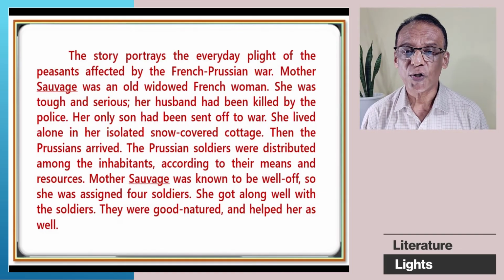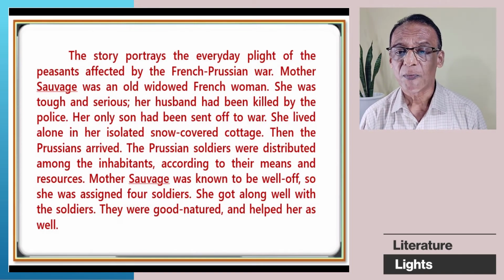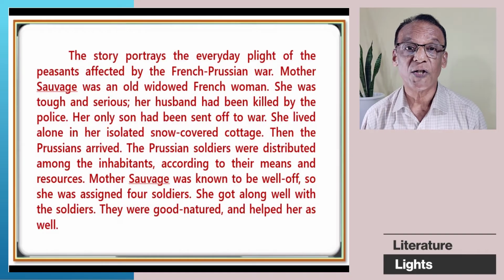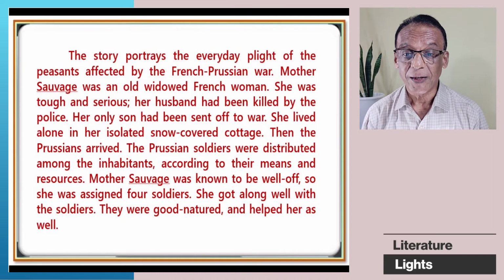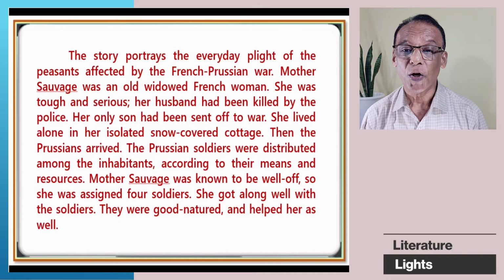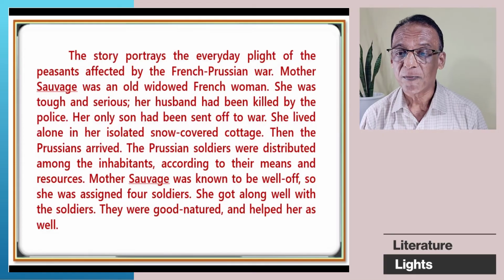Mother Sauvage was an old widowed French woman. She was tough and serious. Her husband had been killed by the police. Her only son had been sent off to war. She lived alone in her isolated, snow-covered cottage. Then the Prussians arrived.